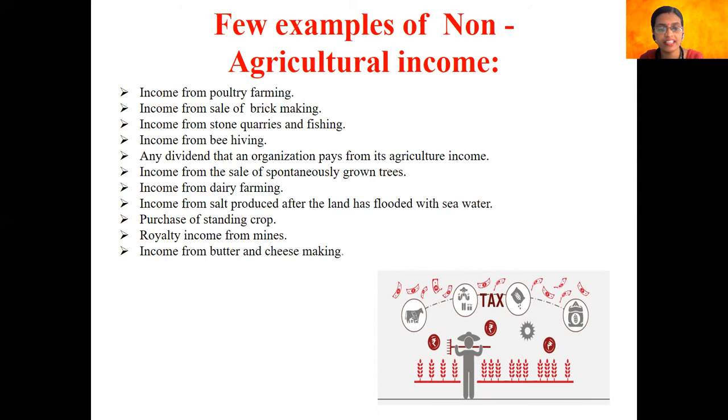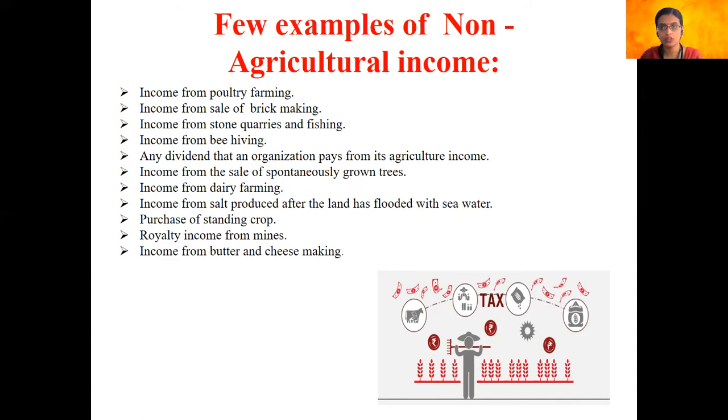Nextly, any dividend that an organization pays from an agricultural income will not be considered an agricultural income. Nextly, we have sale of spontaneously grown trees. Now, let's say, for example, I have a piece of land in which a lot of grasses are grown. I cut all these grasses and I sell these grasses and make money out of it.